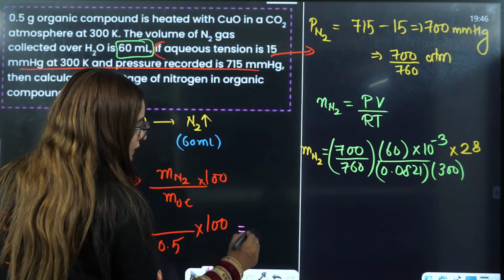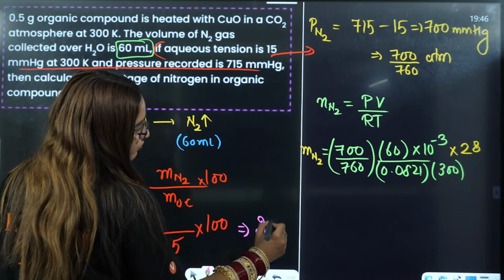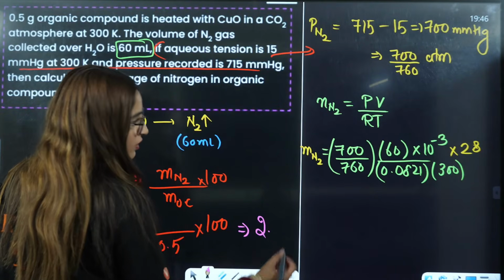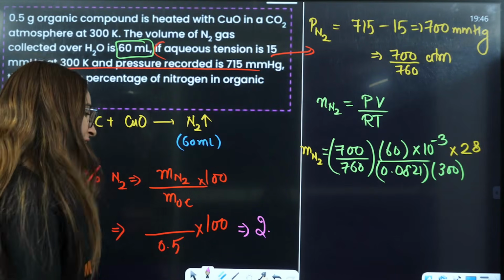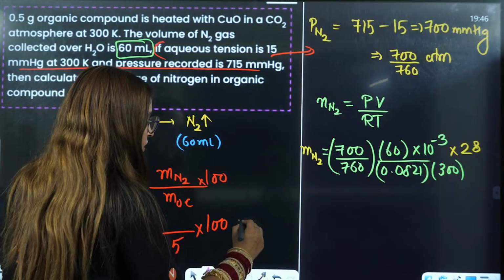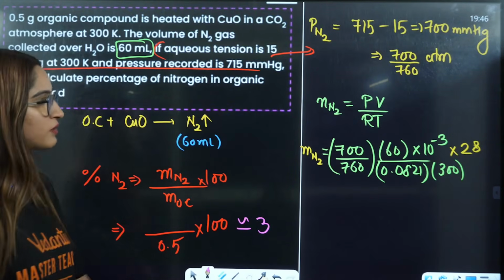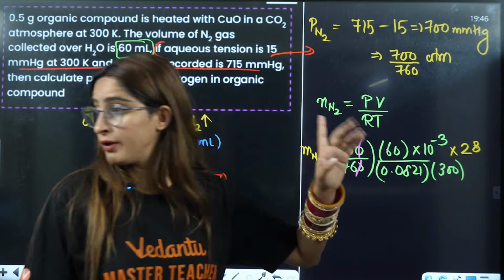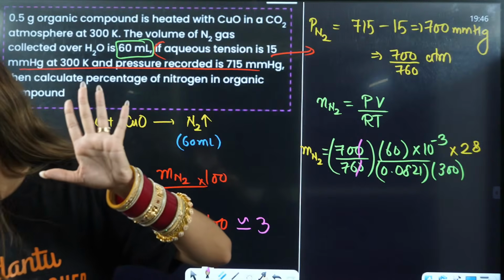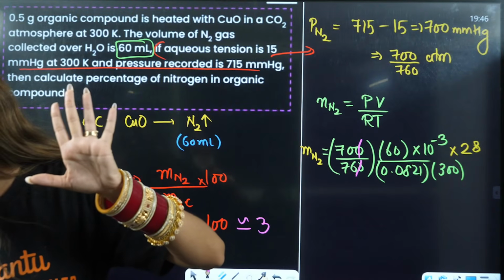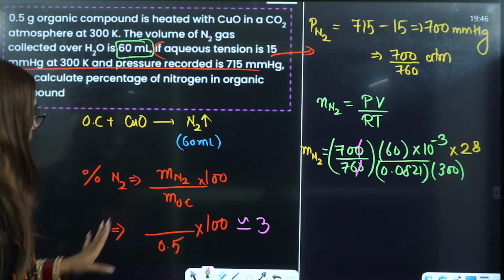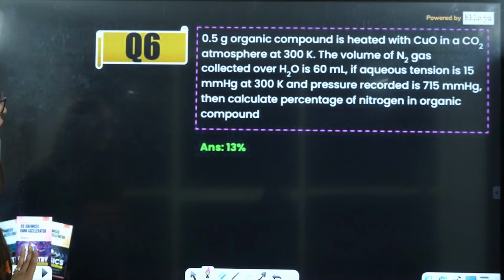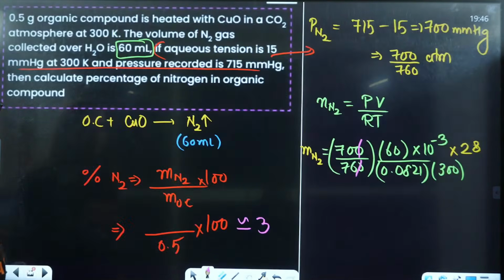What I have got, it will come out to be 2.57 something. So the nearest integer is going to be 3. Okay? The nearest integer will be 3. You can solve it yourself, right? Solve it yourself and let me also know what the answer was. Okay, understood? Okay, chalo.